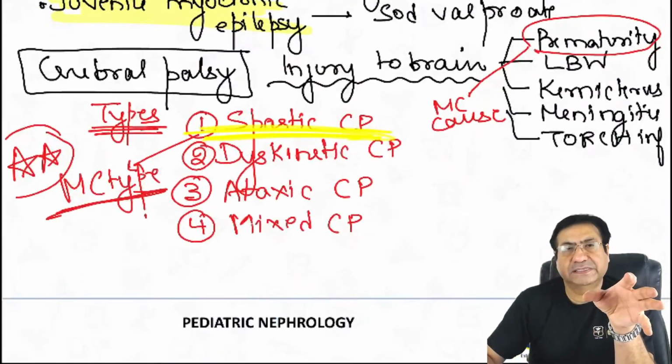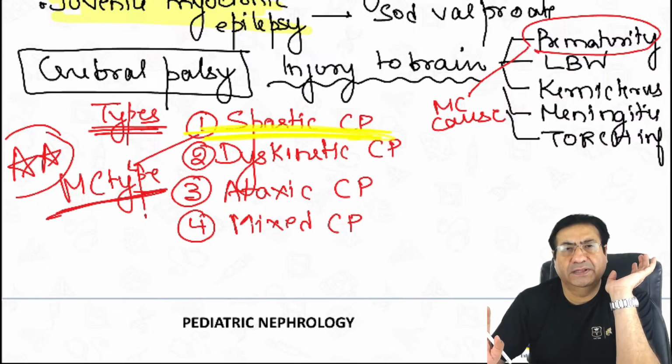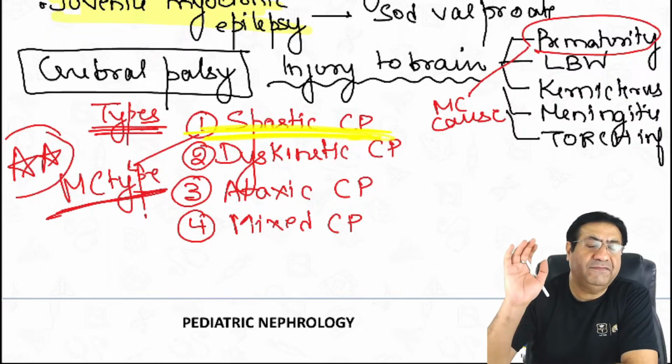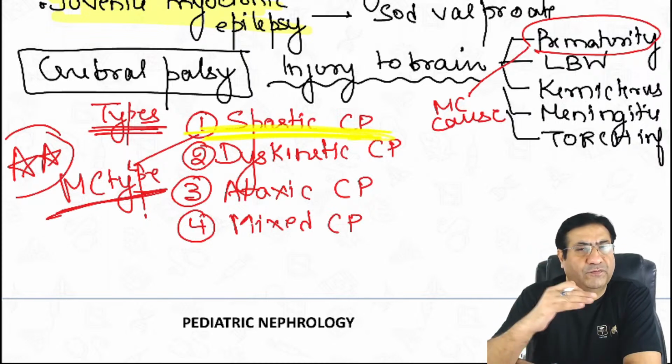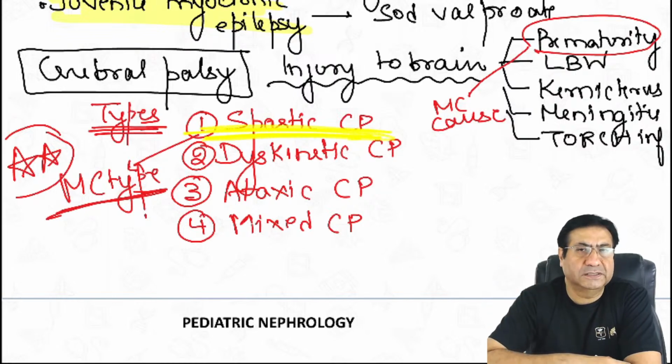Then cerebral palsies. So at least this much about neurology you should be familiar with. I think these are very important topics from neurology from your FMG point of view, when we are revising.